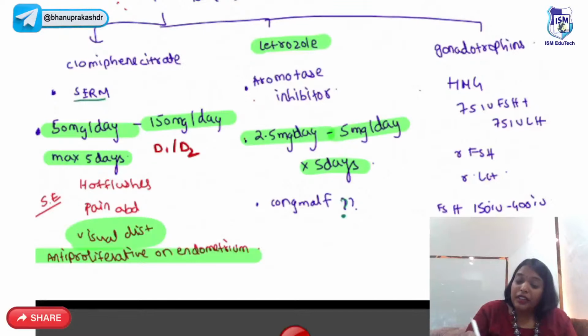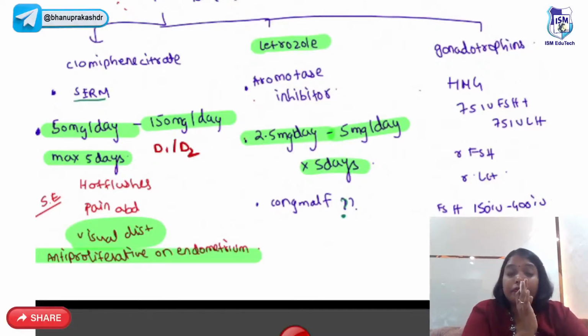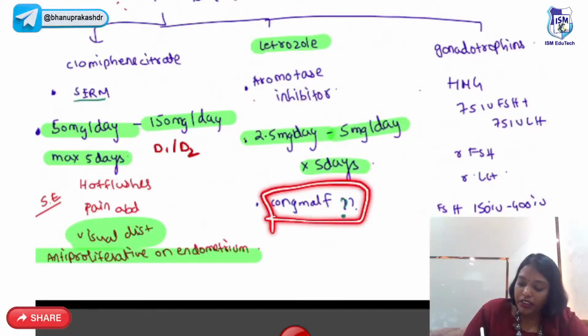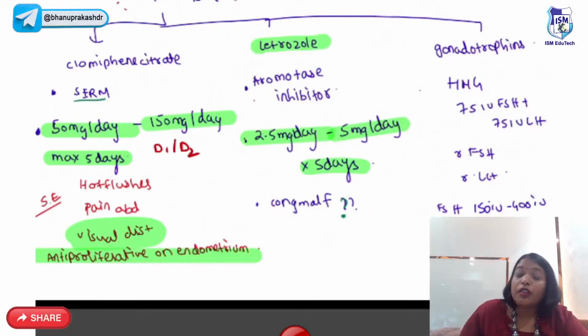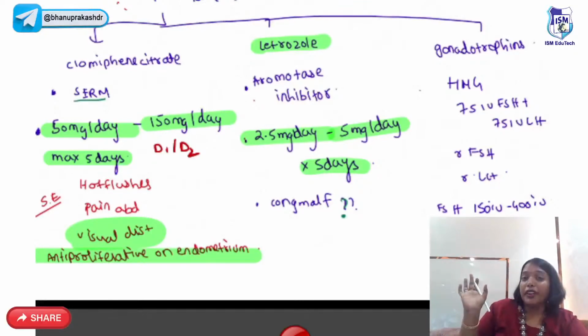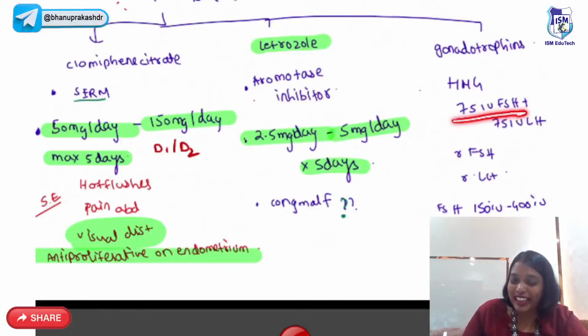Letrozole is an aromatase inhibitor. So it inhibits the conversion of testosterone to estrogen. That's how it prevents the negative feedback. So dose is 2.5 milligram per day. To maximum you can give 5 milligrams per day for 5 days. So this is associated with congenital malformation. Gonadotrophins, you can give human menopausal gonadotrophin. It is made from the urinary extract of menopausal women, which contains 75 international units of FSH and 75 international units of LH.